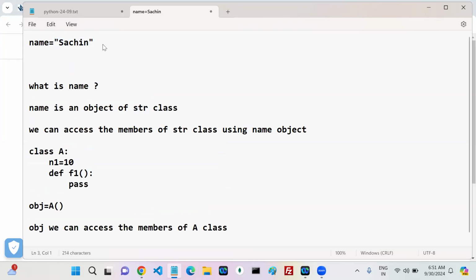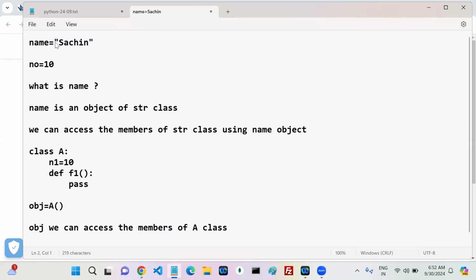If I write number equals 10, it is an object of the int class. In Python, if you create a variable, internally that variable is acting like an object of that particular class. Agree with me? Which class? That class is decided based on the variable value.